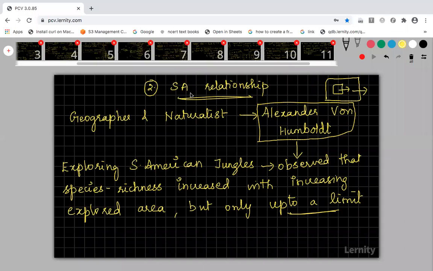In this species area relationship, S represents species richness and A represents not simple area, it is explored area. As we explore more area, more species richness will be there, but only up to a limit, not beyond it.